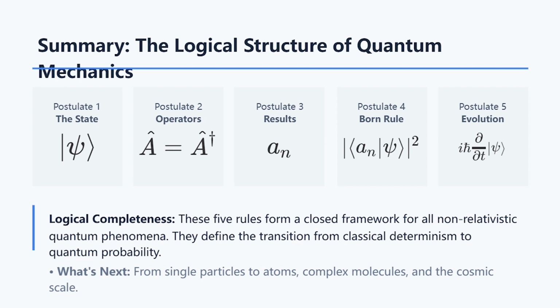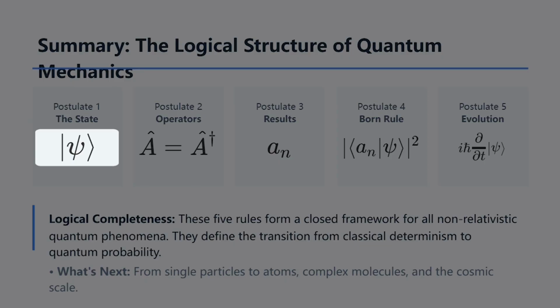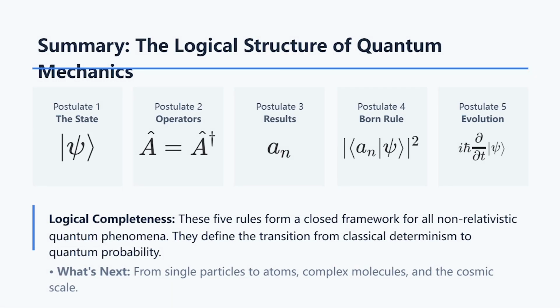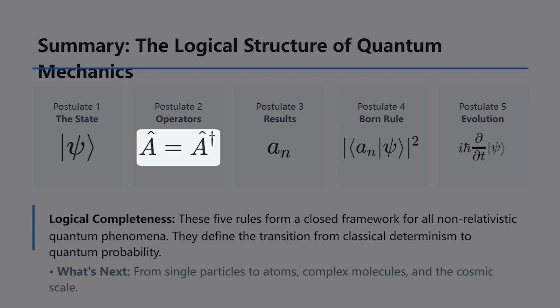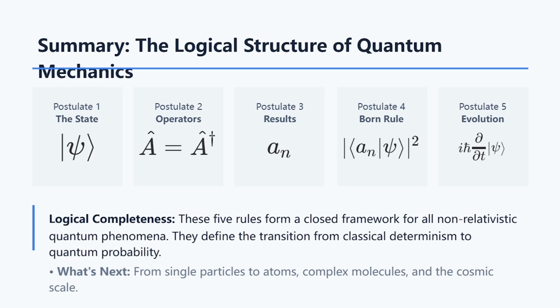These 5 postulates are the bedrock of the microscopic world. As we discussed on page 2, everything begins with postulate 1, the state vector. This mathematical entity, residing in Hilbert space, contains every piece of information allowed by nature about our system. We then interact with that state using Hermitian operators. These represent our physical observables like position or momentum, ensuring that the values we measure are always real numbers.